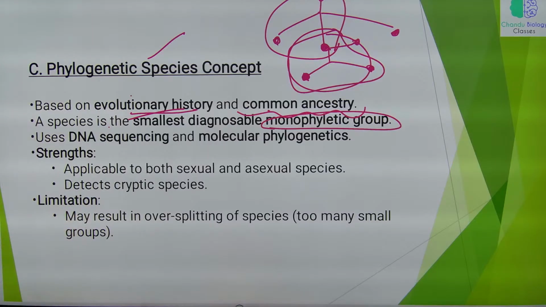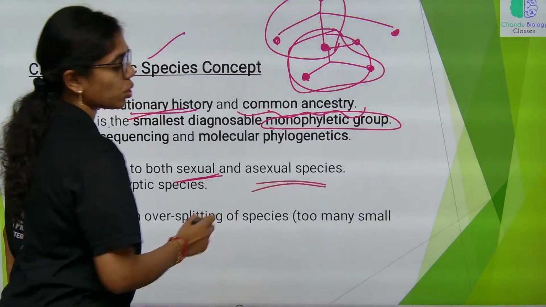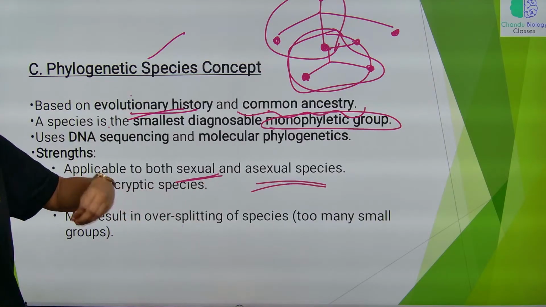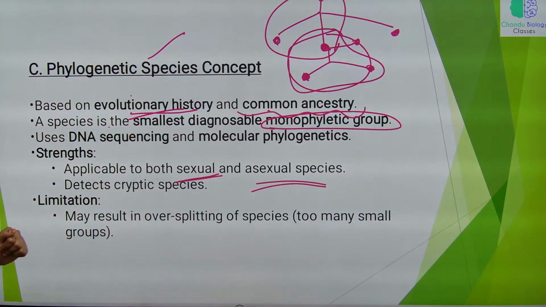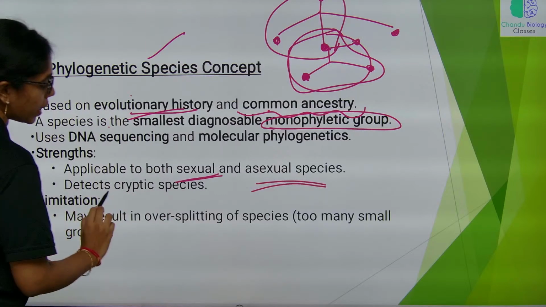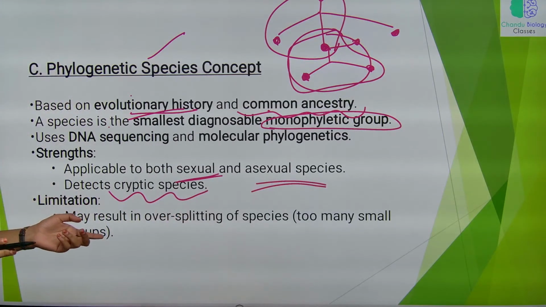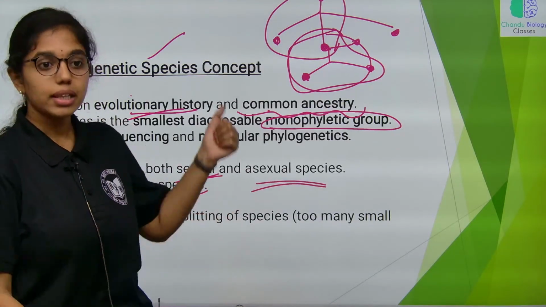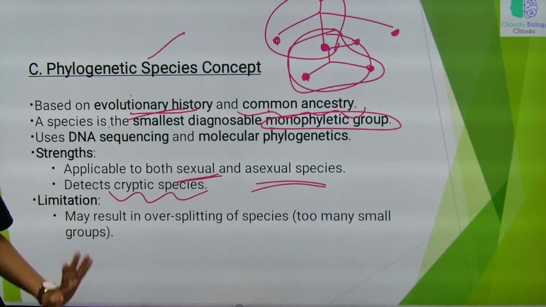This is applicable to both sexual and asexual species, unlike the biological concept of species. This detects cryptic species. What are cryptic species? They are morphologically identical but have genetic variation. This concept can identify such species also.